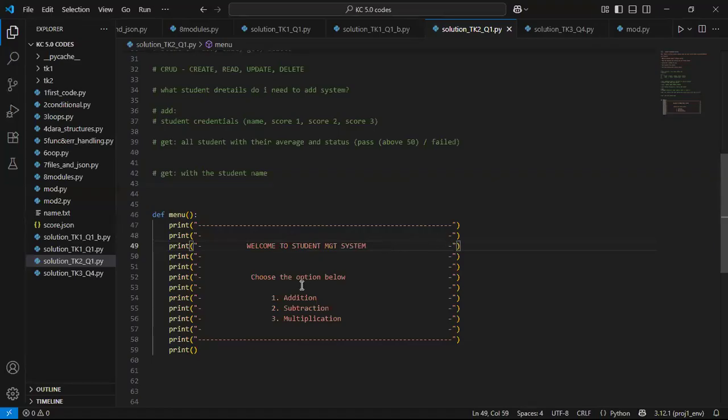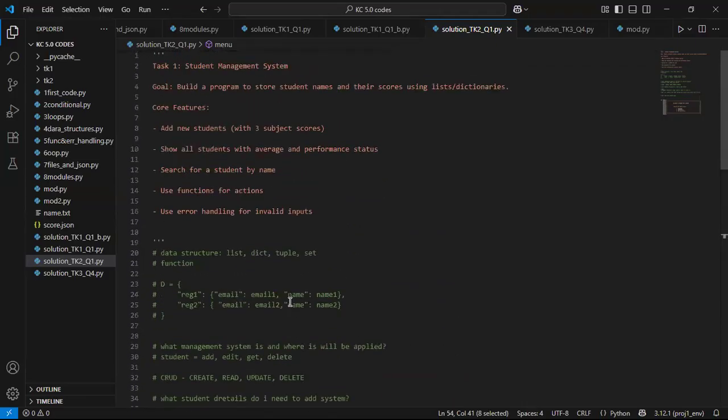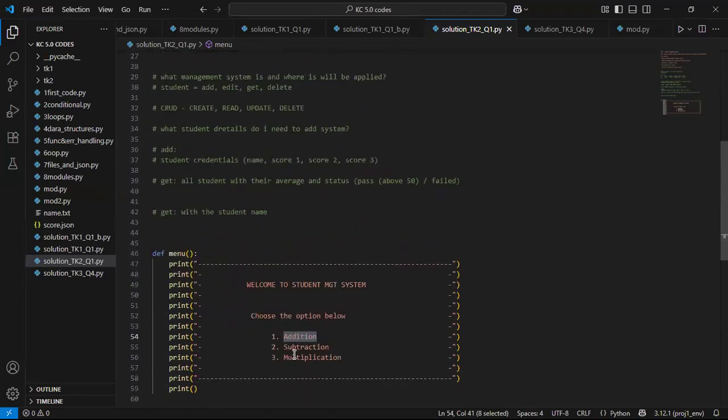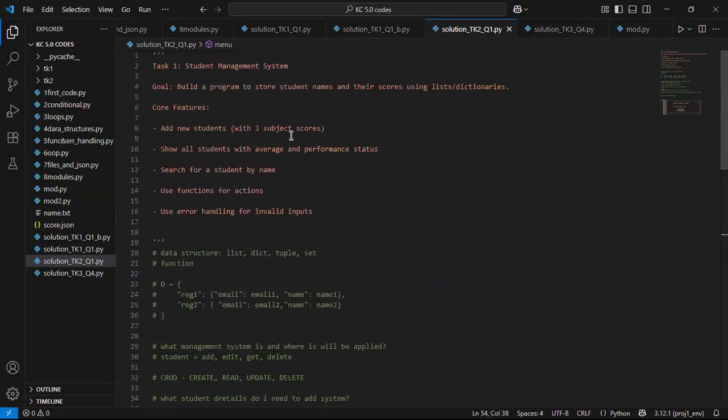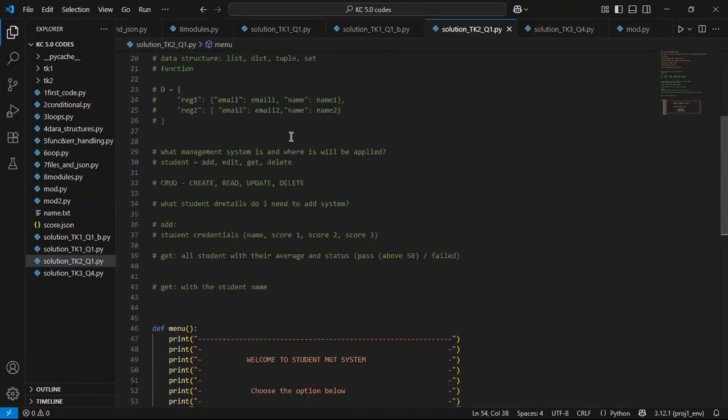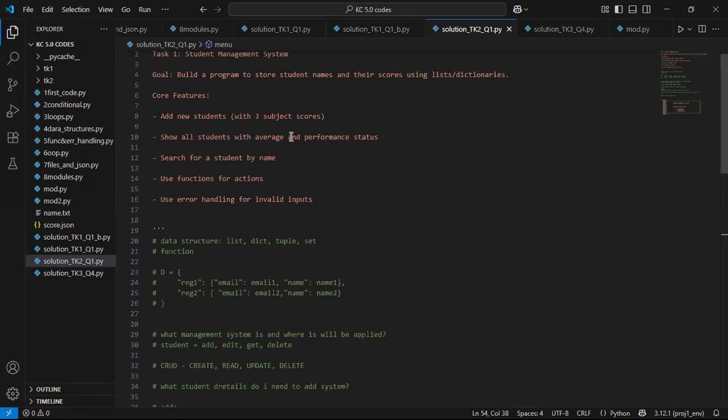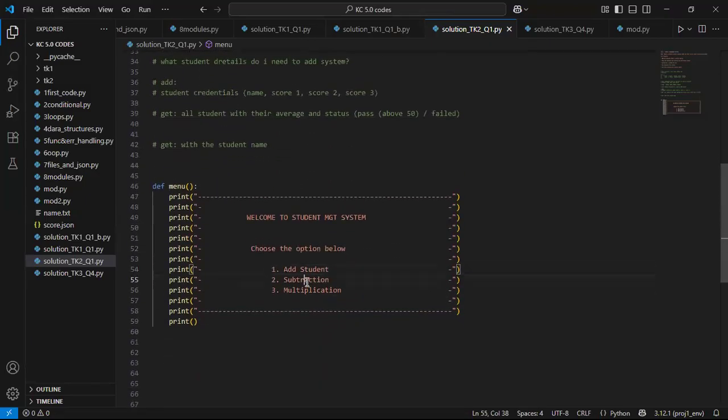So you see, the options here: either you can search, we have search, let's confirm. We have add students, so you can say add students. I'll correct that. And we could also have what again? Show all students, okay, view all students.